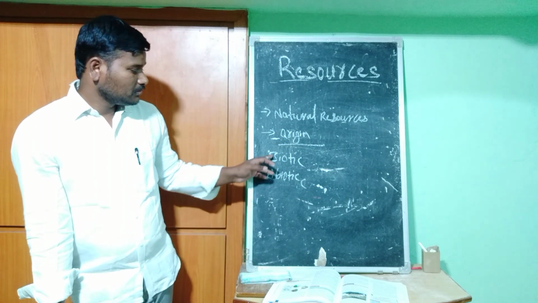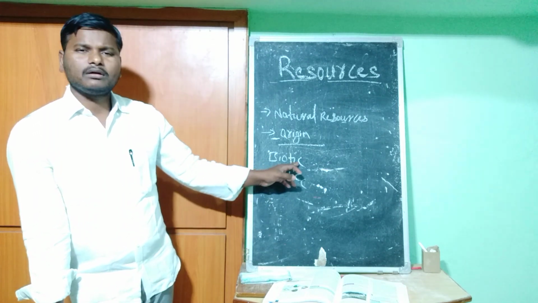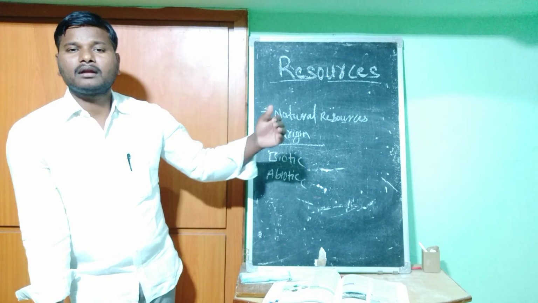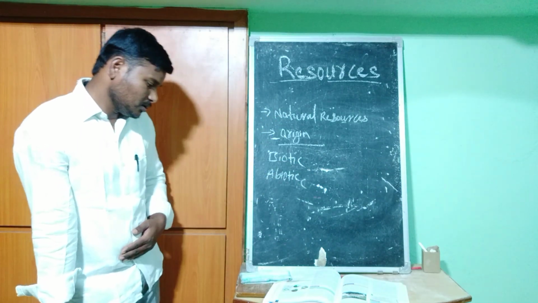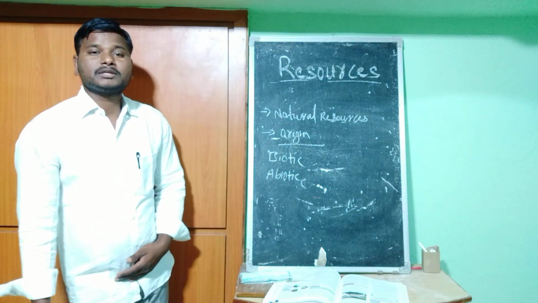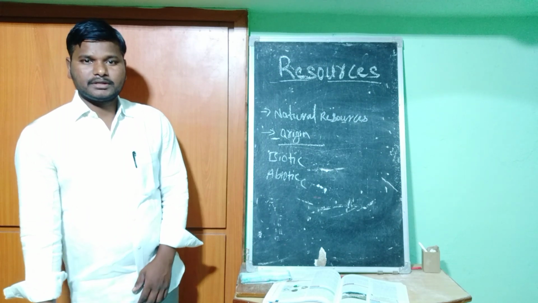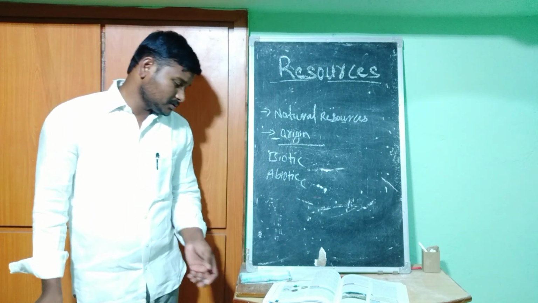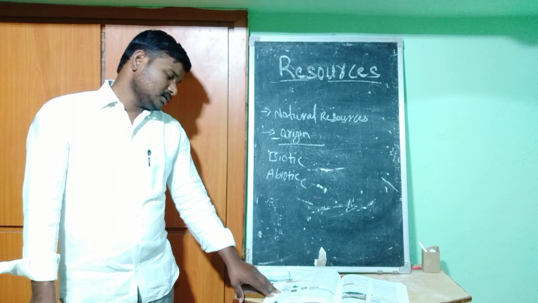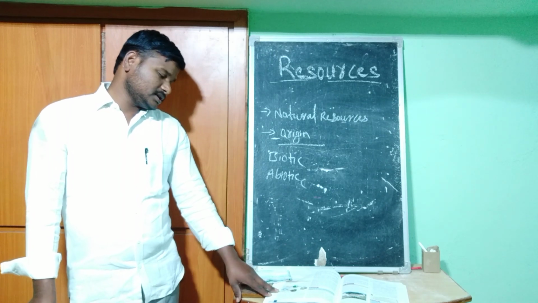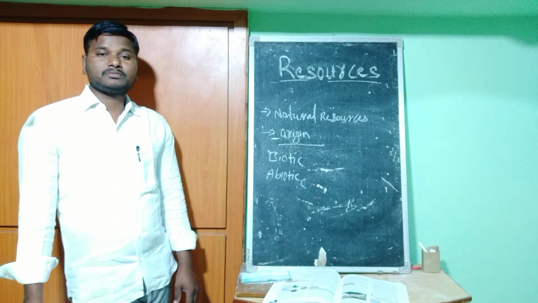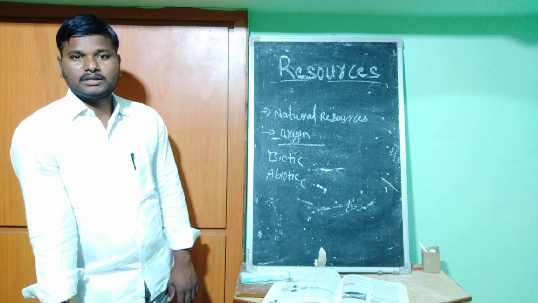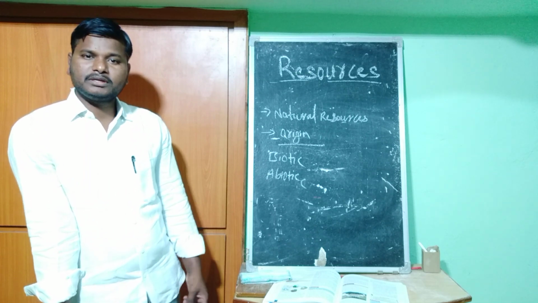Biotic and abiotic. Biotic resources are those which have life. All living resources can be classified as biotic resources. Examples of biotic resources include plants, animals, and microorganisms. Plants have life, animals have life, microorganisms, human beings also.